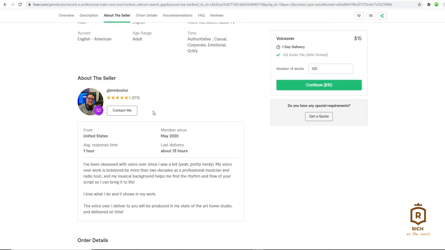Once ACX has accepted you to be a narrator, you can head back to Fiverr and pay your selected freelancer to do all of the recordings for you, and you can pay him with the payment ACX has given you. By doing a simple strategy of just connecting a client and a freelancer, you can make some extra cash without having to do any actual work. And to no expense on your end too, since you're just going to be paying a freelancer with money from ACX. And anything left over from your transaction will go directly into your pocket.